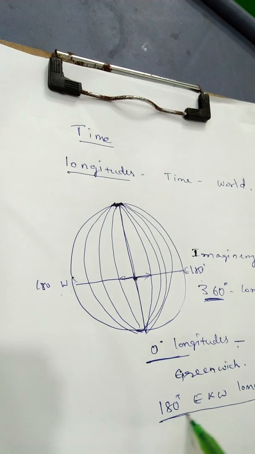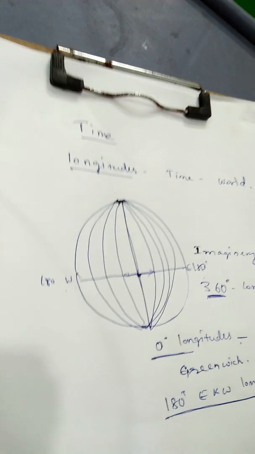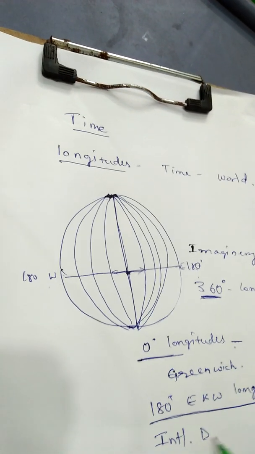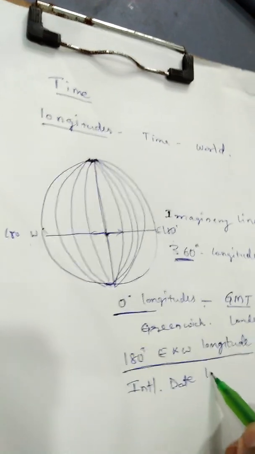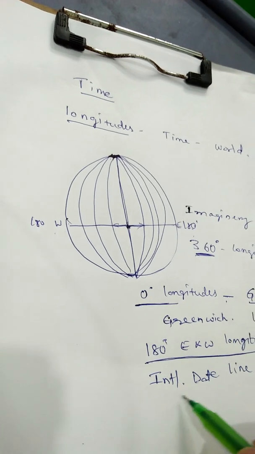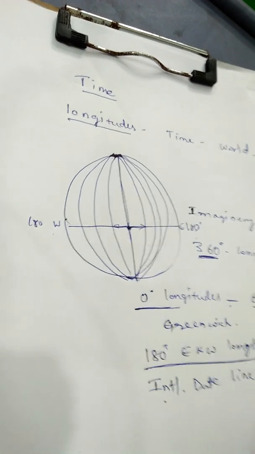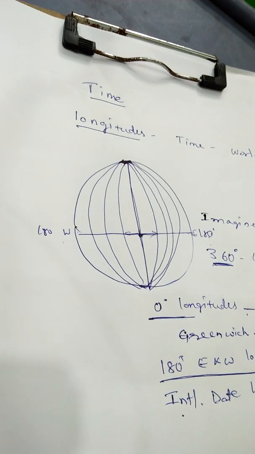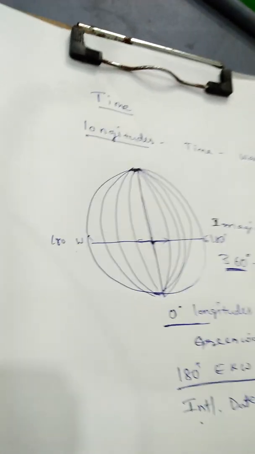It is also known as the international date line, because the date changes from this side to the other side.